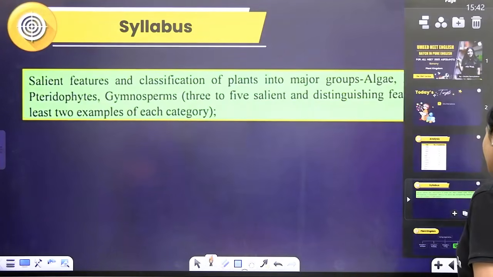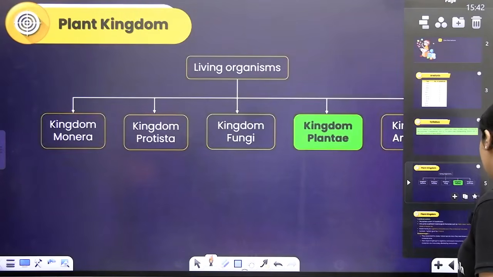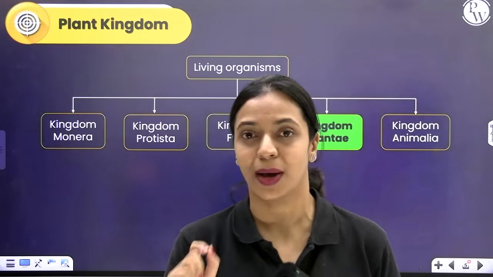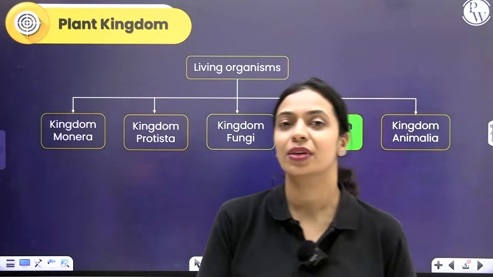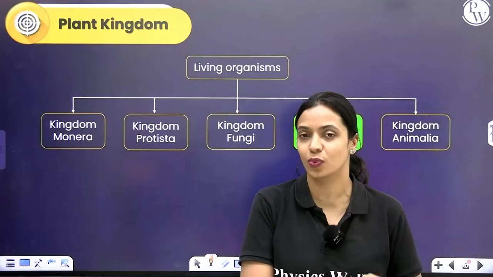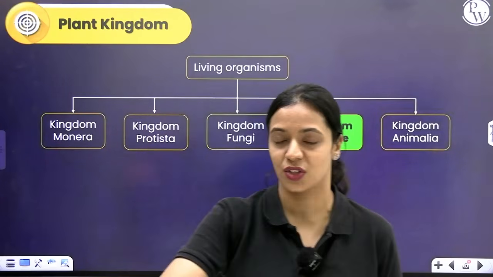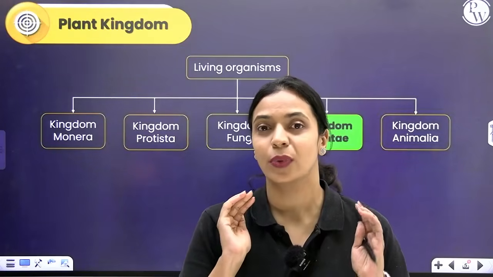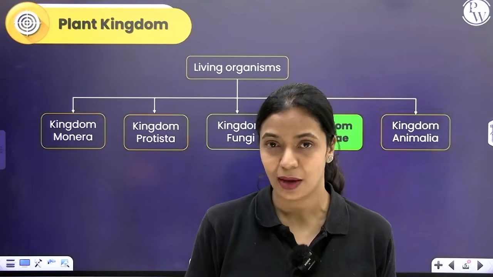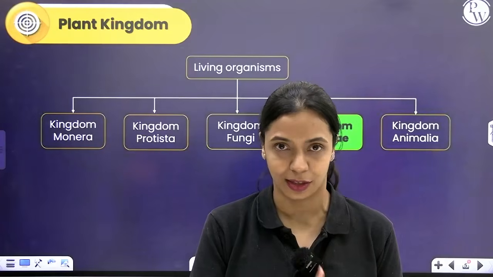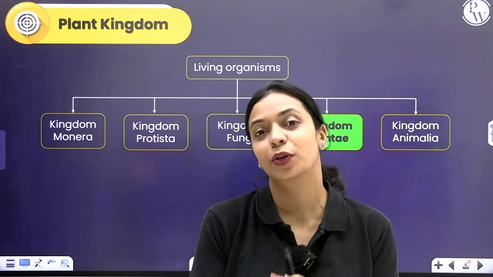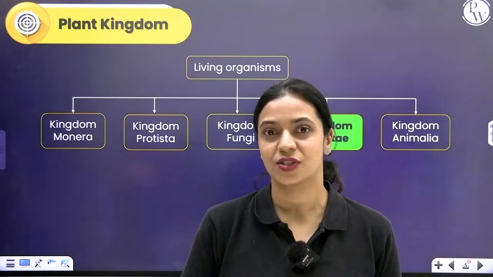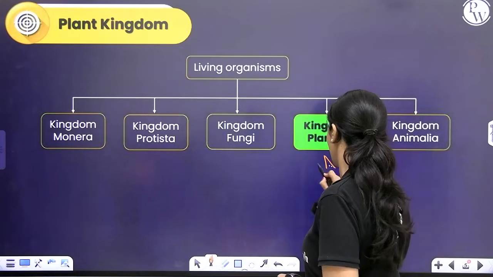Let's get started. In the last botany lecture, we covered the chapter Biological Classification. Over there, we spoke about the different systems of classification. We spoke about Linnaeus's 2-kingdom classification, 3-kingdom, 4-kingdom, and R.H. Whittaker's 5-kingdom classification. We discussed extensively about kingdom Monera, kingdom Protista, and kingdom Fungi. I had told you then that there's going to be an exclusive chapter just for plants, and it's called Plant Kingdom. So in this chapter, we're going to focus on plant kingdom.